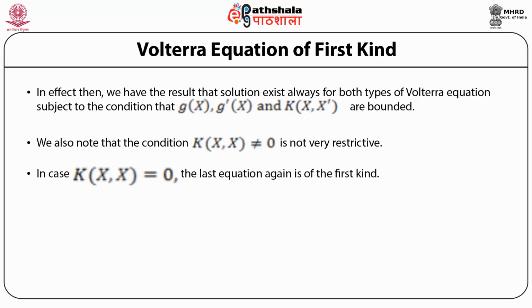In case K(x, x) is equal to 0, the last equation is again of the first kind. Now we can differentiate again to get an equation of the second kind with the kernel K(x, x prime) replaced by K1(x, x prime). Correspondingly, we have an equation of the second kind, provided of course the kernel K1(x, x) is not equal to 0. We can continue this process till we land up with a proper equation of the second kind.